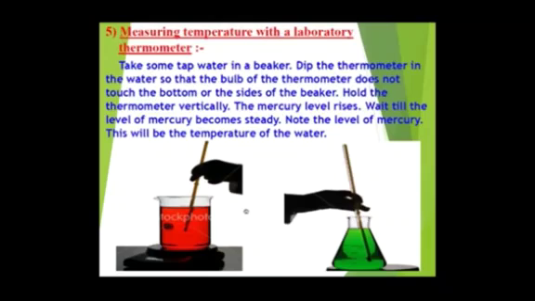So this is the whole setup when we are heating that particular beaker. If you want to measure the temperature of the water at room temperature, you can do the same process without heating up the beaker.